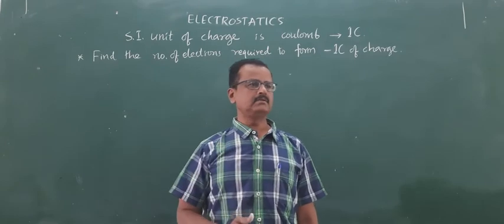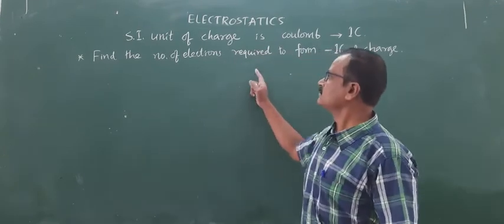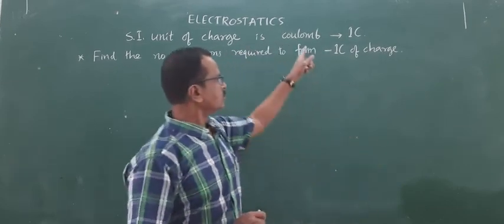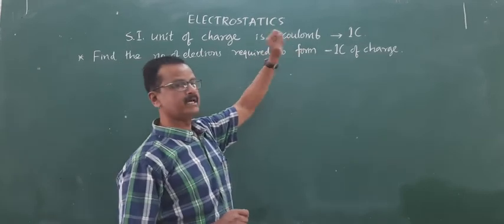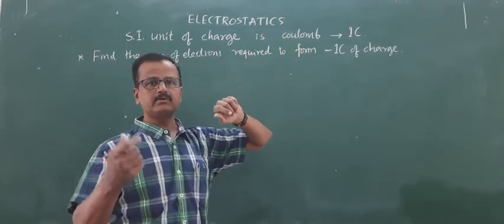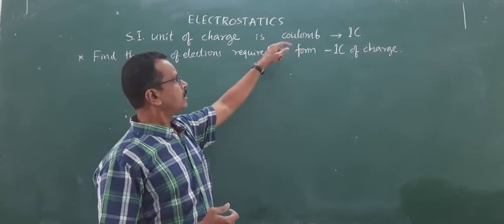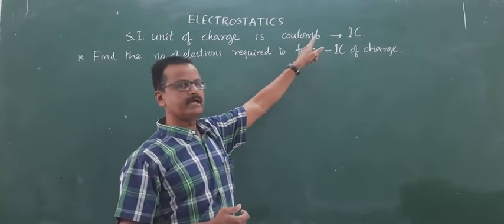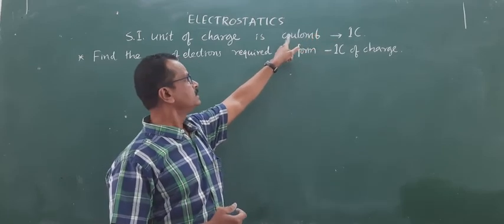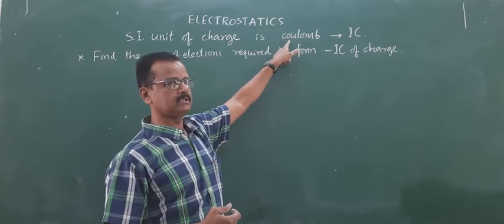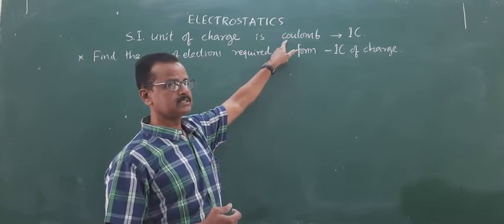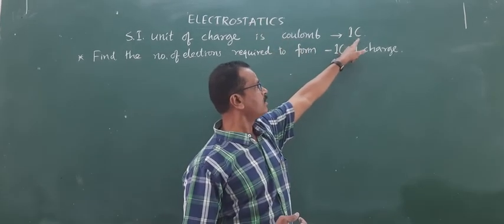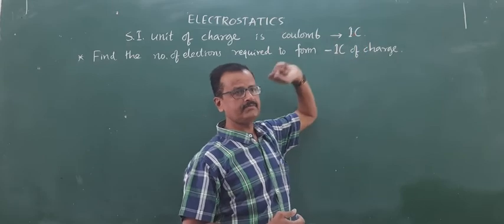Let us do this simple example. The SI unit of electric charge is coulomb. Coulomb is the name of a scientist, whom we are going to learn about very soon in the next video, the Coulomb's force of interaction. When you are writing coulomb, it is a named derived unit, so you have to write the first word with a small letter c. But when you are writing the symbol, it should be a capital C. So it is the SI unit of charge.